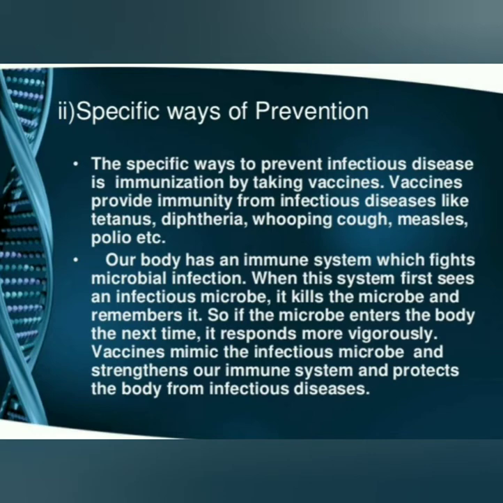Nowadays we use vaccines for almost all diseases, except a few for which vaccines are still being discovered, such as AIDS, cancer, and corona. Vaccines provide immunity from infectious diseases like tetanus, diphtheria, whooping cough, measles, polio, etc. For all these diseases we have vaccines to increase the immune system in our body.